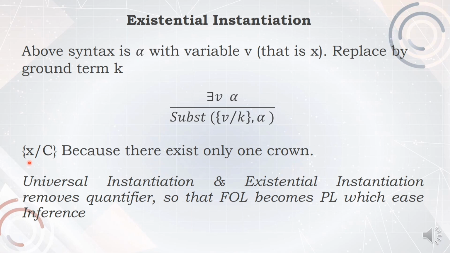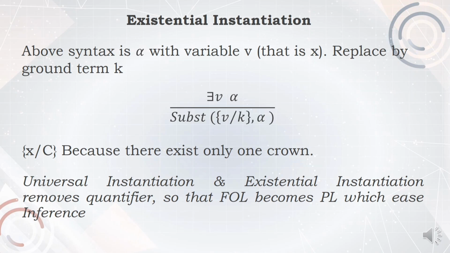So I am substituting x with the term c, because there exists only one crown, you can't have many terms. Here we conclude two types of instantiation. One is universal instantiation, the other is existential instantiation. In both places, quantifiers are removed, so that first order logic becomes propositional logic, and because of that we can understand the statement easily.